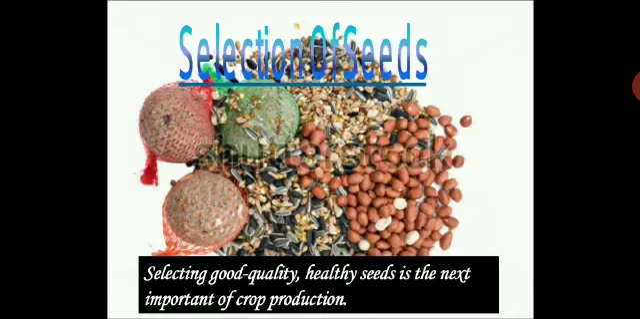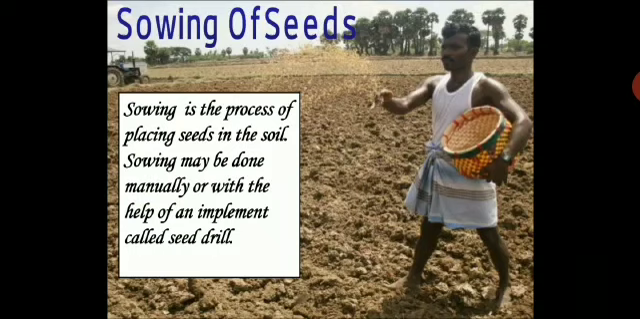Then selection of seeds, extremely important. Selecting good quality, healthy seeds is the next important step of crop production. Next, a very important step: sowing of seeds. Sowing is the process of placing seeds in the soil. You can take down this. Sowing may be done manually or with the help of an implement called a seed drill.